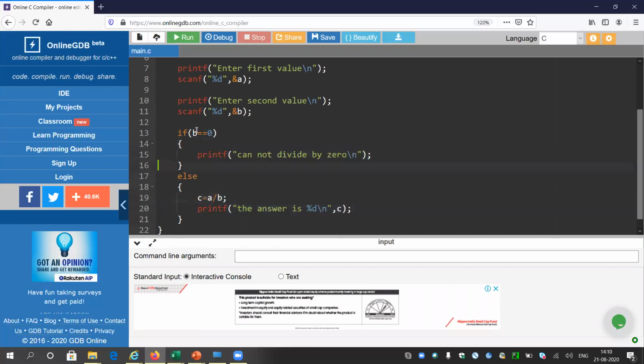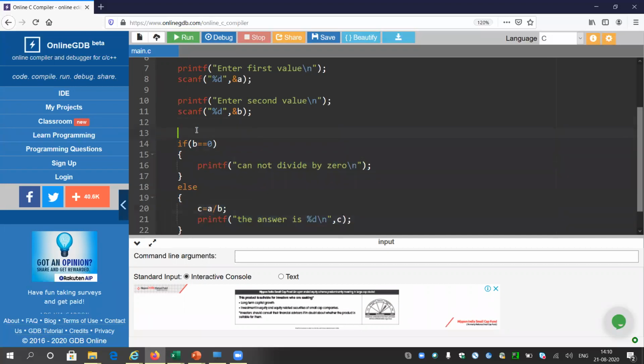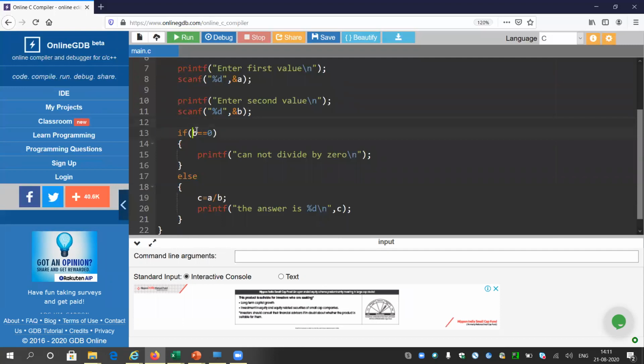Normal equals, if I write b equals 5, is assignment, I am putting 5 into b, b is taking the value 5. But if I use double equals, that means compare. b equals equals 0 means, is the value of b equal to 0. Let me run the program first.